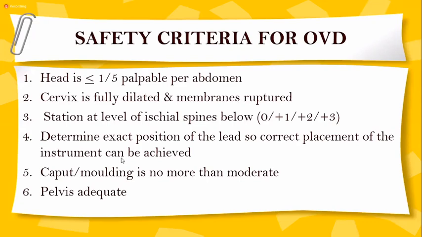Number 4, determine the exact position of the head, so correct placement of the instrument can be achieved. Caput and molding is no more than moderate. If there is excessive caput, that means the swelling of the head is more than 3 plus, then it is not possible to do the operative vaginal delivery. And the pelvis should be adequate.